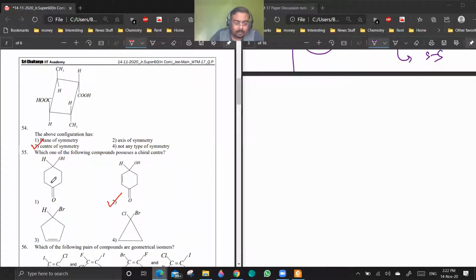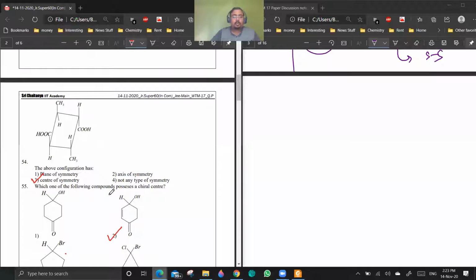Ajay, is this compound meso? No, sir. No, because it does not contain chiral centers. Meso compounds must contain at least 2 chiral centers. Okay, they can contain more also, but at least 2 should be there. 54 should not be a doubt. No, sir.